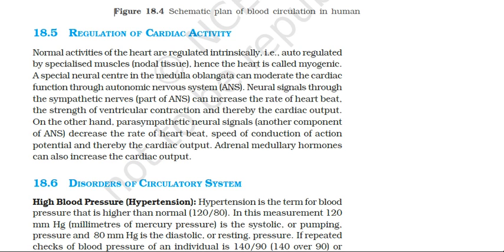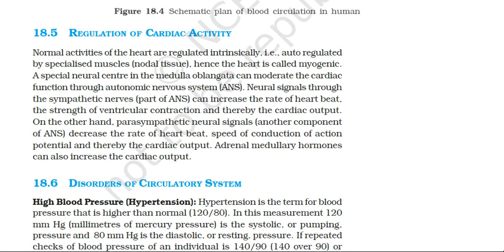Our heart is myogenic because it is under control of the specialized muscles or nodal tissue called the SA node. A special neural center in the medulla oblongata also helps in the proper functioning of the heart through the autonomic nervous system. The sympathetic nervous system, a part of the autonomic nervous system, increases the rate of heartbeat and the strength of ventricular contraction and therefore the cardiac output.